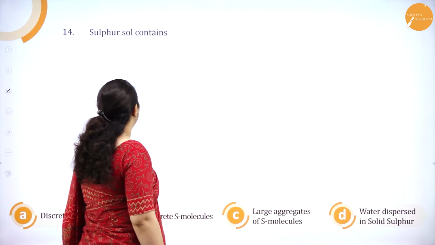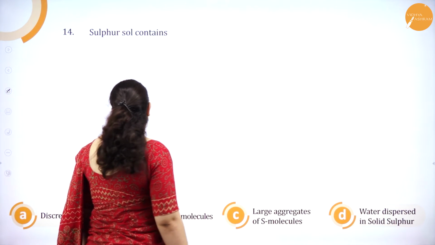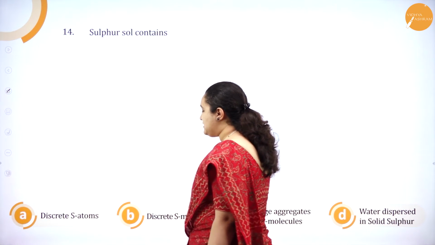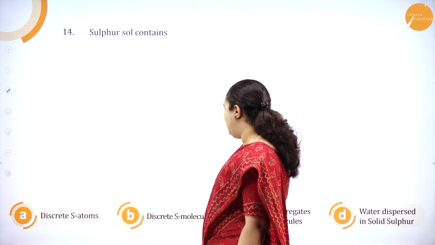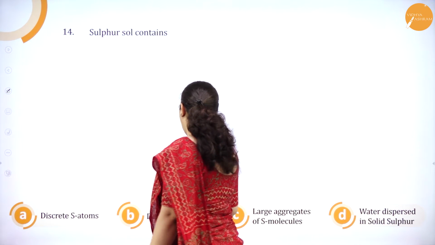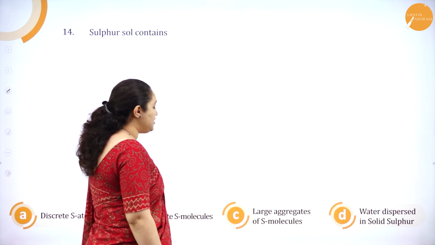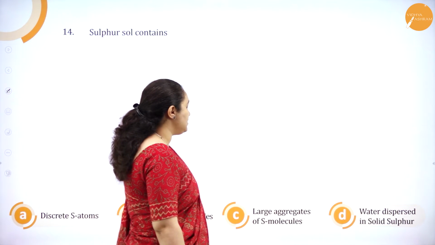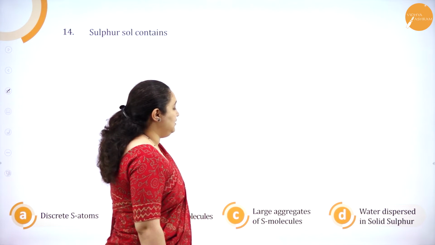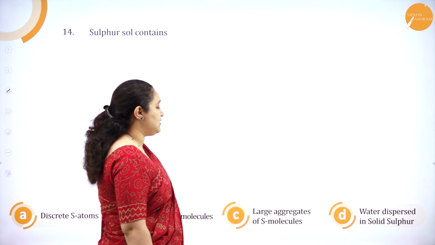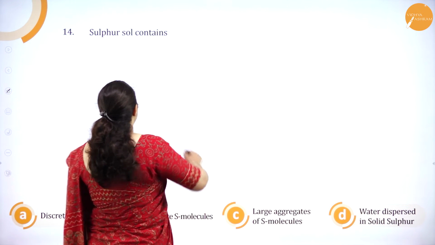Next one, sulfur sol contains option A discrete sulfur atoms, B discrete sulfur molecules, option C large aggregate of sulfur molecules, D water dispersed in solid sulfur. So what is sulfur sol?